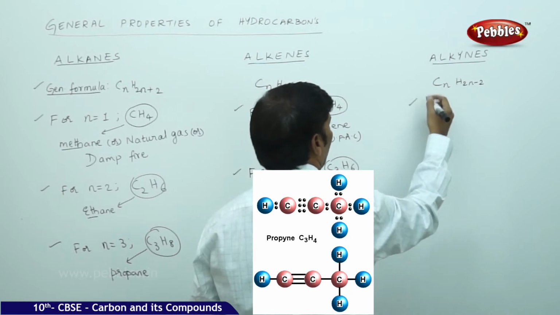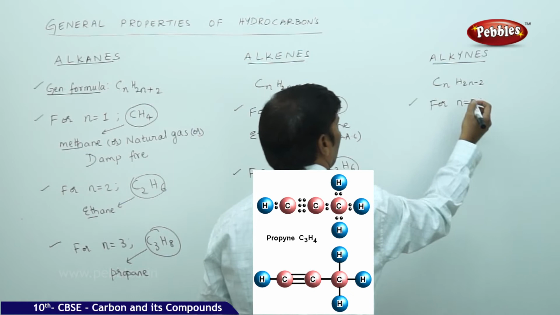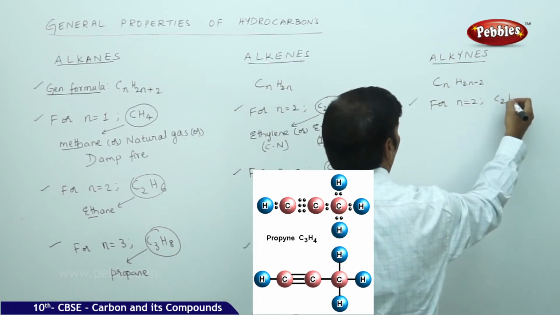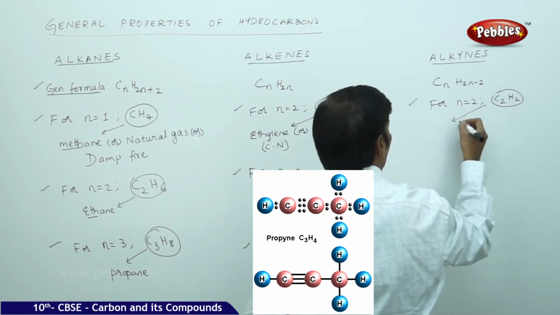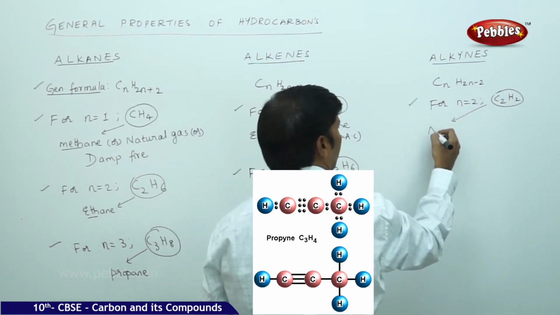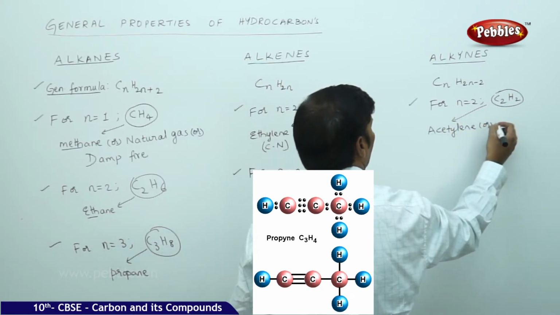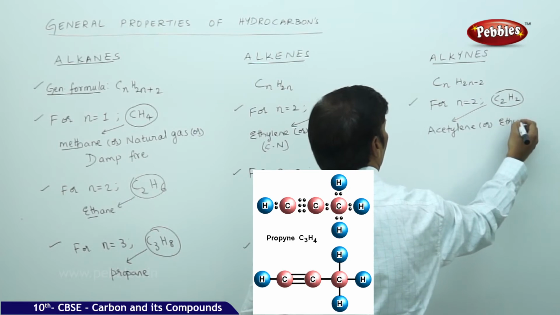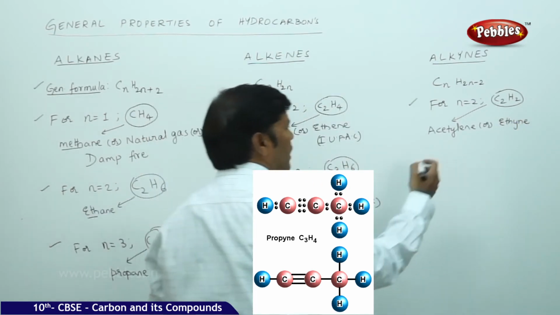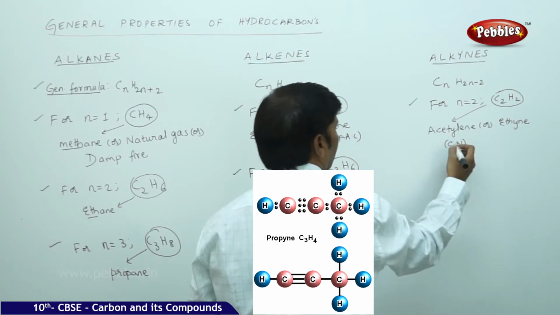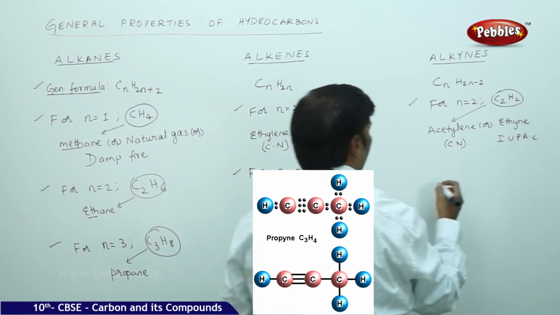Now similarly, you go for alkynes. For n is equal to 2, the alkyne hydrocarbon is going to become C2H2, because the number of carbons is less, a lower member. You can give both the names, one is acetylene or ethyne. Acetylene is the common name and ethyne is the IUPAC name.